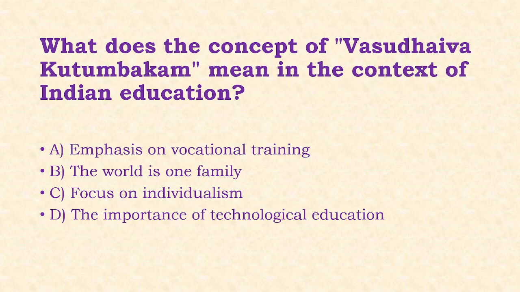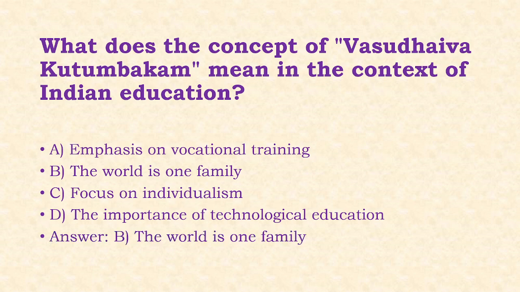What does the concept of Vasudhaiva Kutumbakam mean in the context of Indian education? Options: emphasis on vocational training, the world is one family, focus on individualism, the importance of technological education. Answer of this question is option B, that is the world is one family.